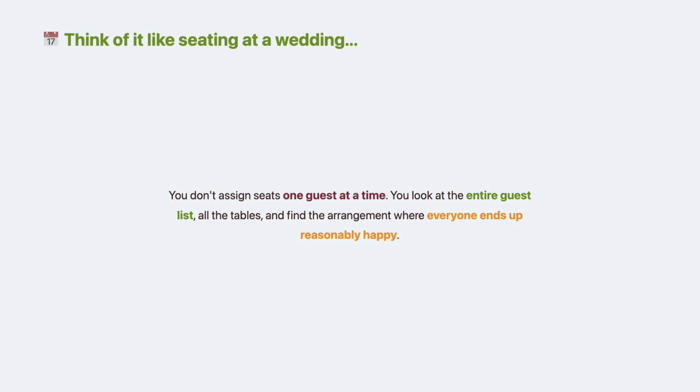Think of it like seating at a wedding. You don't assign seats one guest at a time. You look at the entire guest list, all the tables, and find the arrangement where everyone ends up reasonably happy. Uber does this every 2 seconds, for every city, with thousands of people.